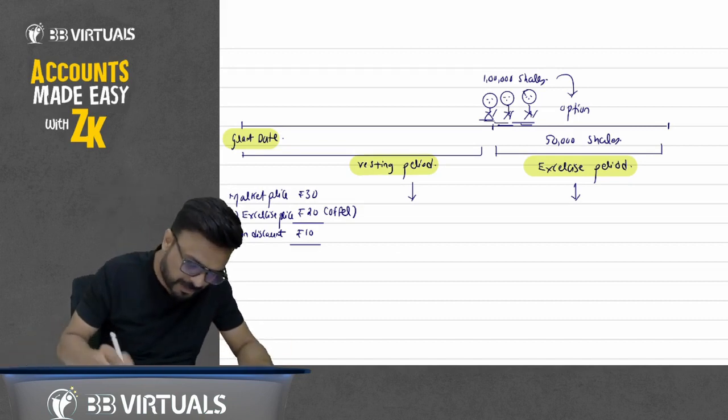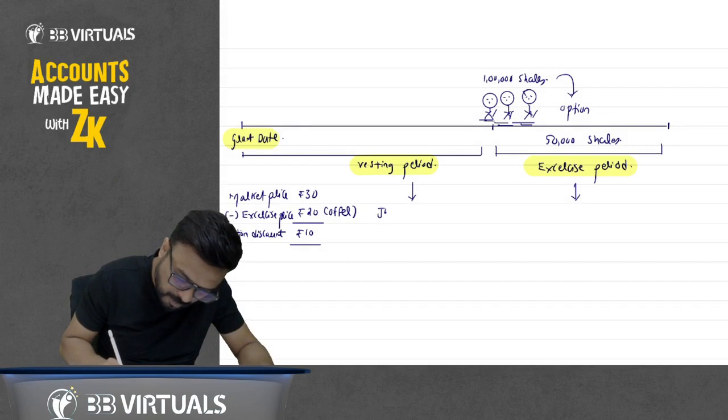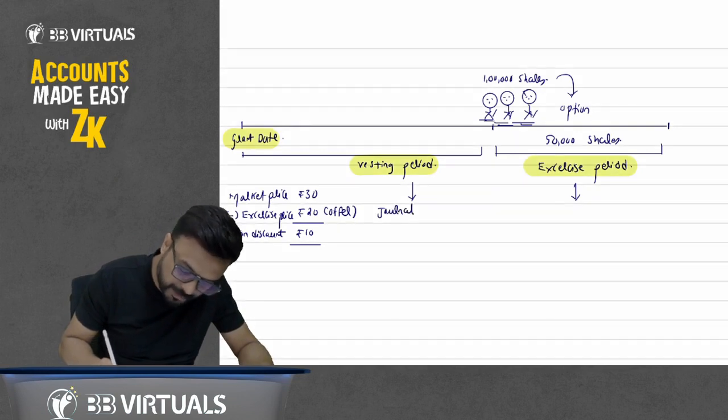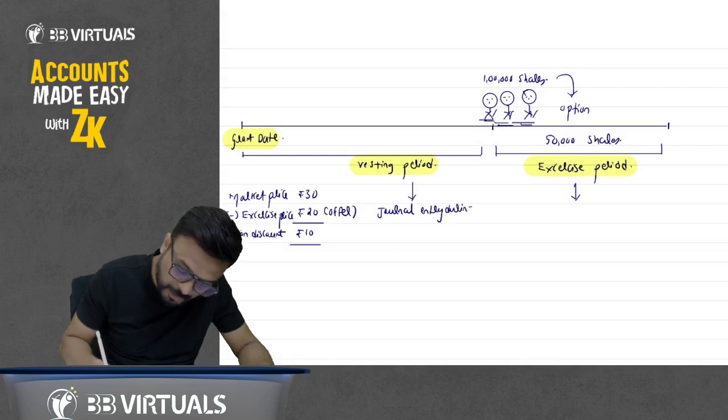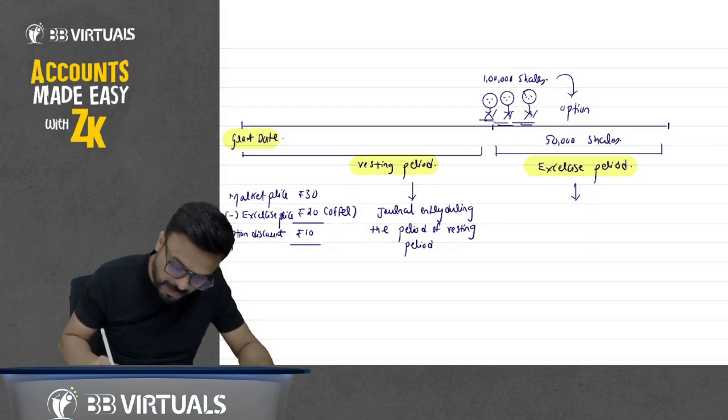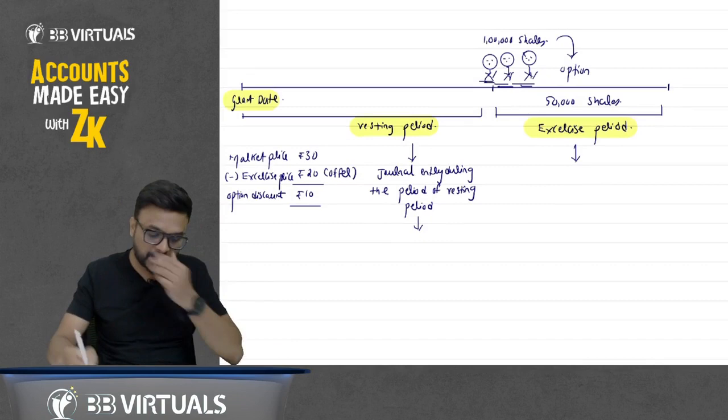Now what happened here? This entry will be passed as a journal entry during the vesting period. How much is the discount?